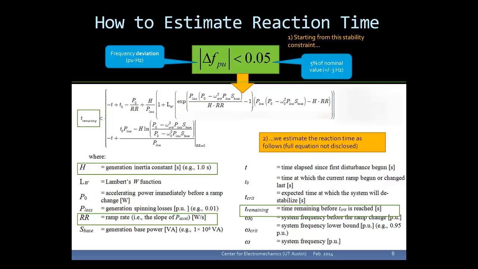If we solve the previous equation for the response time necessary to reach frequency bounds, we arrive at a quite complicated expression that estimates how long there is to respond to the event. The takeaway here is that the resulting expression is a function of the ramp rate, the inertia constant, and other system parameters. The importance of this expression is that it tells you how long the control system has before the frequency goes unstable. Knowing how long you have lets the control system take the best response at a given moment.